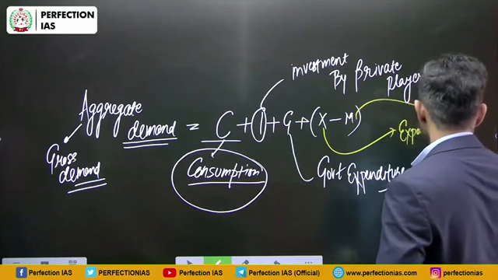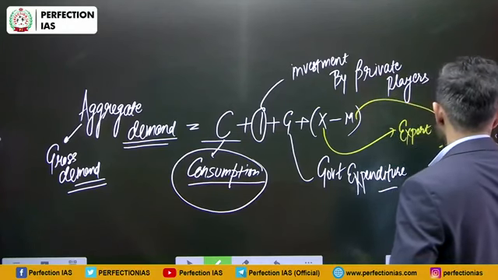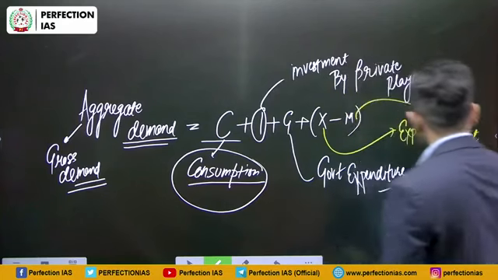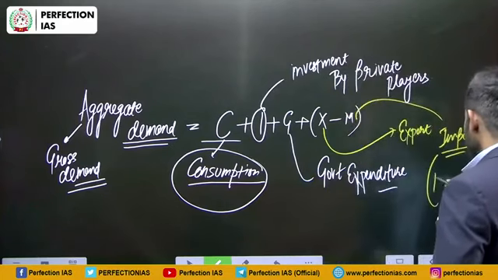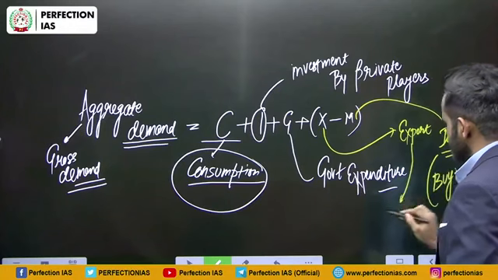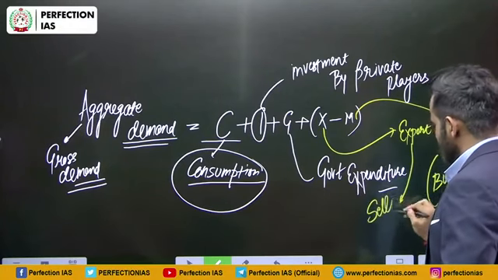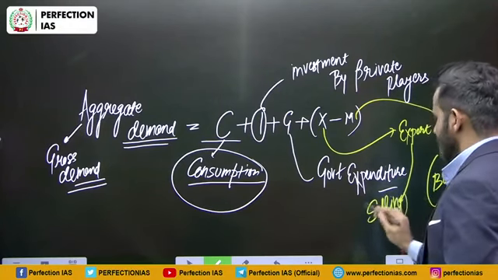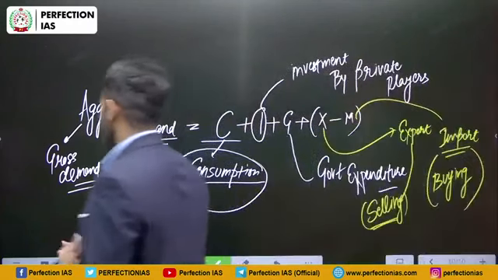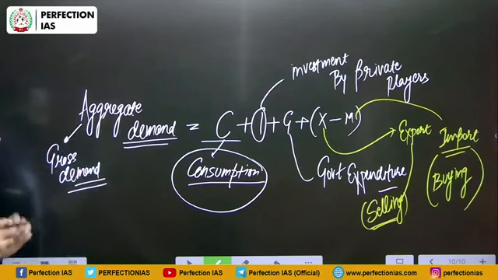M stands for import. Now first thing first, what is import? Import means we are buying something from another country. Export means we are selling something to another country. This is the aggregate demand. That means this will be the total demand in the economy.